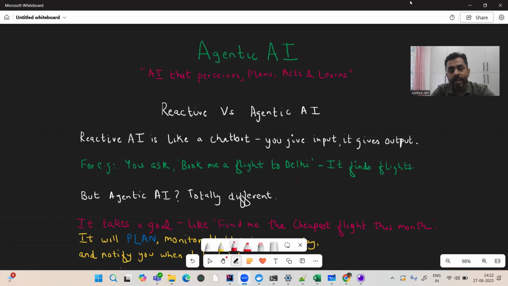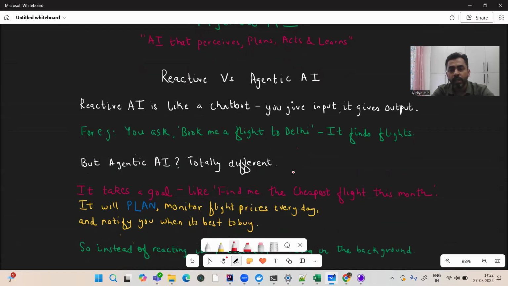So, why do most AI assistants feel dumb today? I mean, the ChatGPTs and Claudes of the world which we use, right? We question them something and they just answer us. For example, you ask, book me a flight to Delhi, and it finds the flights for you and gives the results.